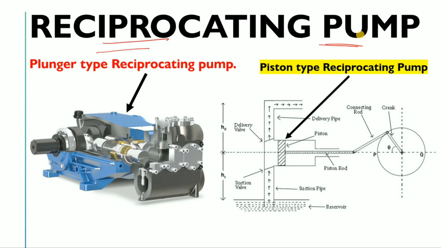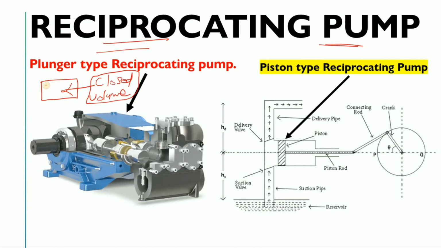Now what is the meaning of a positive displacement type pump? In a positive displacement pump there will be one system in which you take a closed volume, or simply a fixed volume.